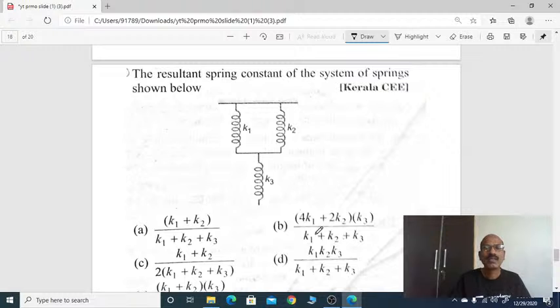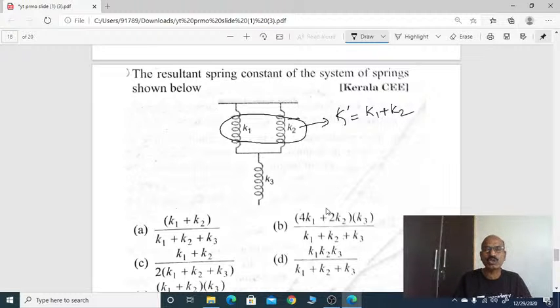Now see here, the resultant spring constant of the system of springs shown below. First, these two, K1 and K2, are connected in parallel, right? When connected in parallel, the effective spring constant equals K1 plus K2.